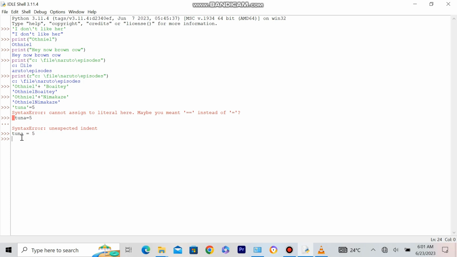So we're gonna continue. Bone spacebar is equal to spacebar, and we print 10. So now we're gonna add these two variables. So tuna plus bone, and we get 15 because 5 plus 10 is actually equal to 15. And since they're being represented as variables, I think you get the main concept of variables. No one has to explain it to you. Just replacing a character with a different character.